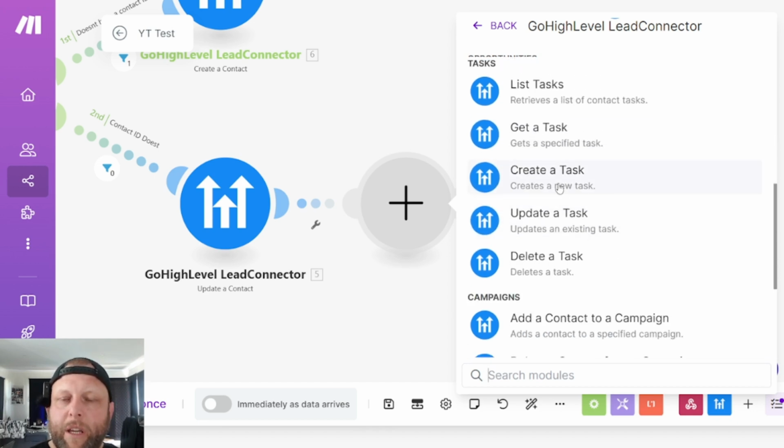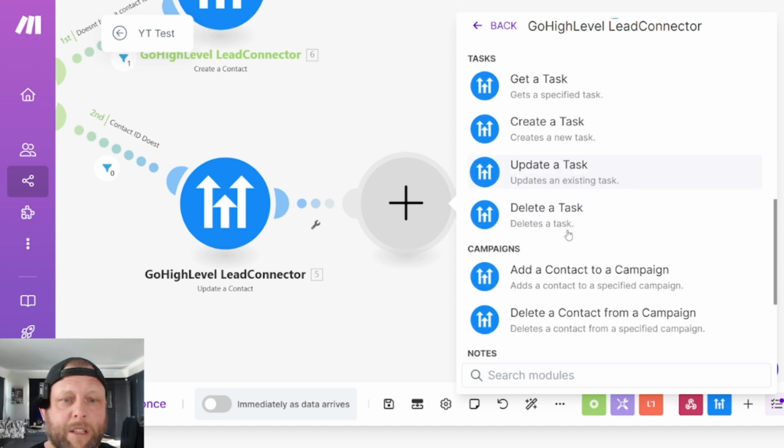So not only can I create a tag, I can now, if David belongs to a user in HighLevel, create a task for that user. So let's say owner Mike is not the owner, but he's the salesperson that does quotes. All new contacts are listed into that. We're going to also email him, and then we're going to create a task that they need to send them a quote. And that's how you do that in here. Update task, create task, delete task.